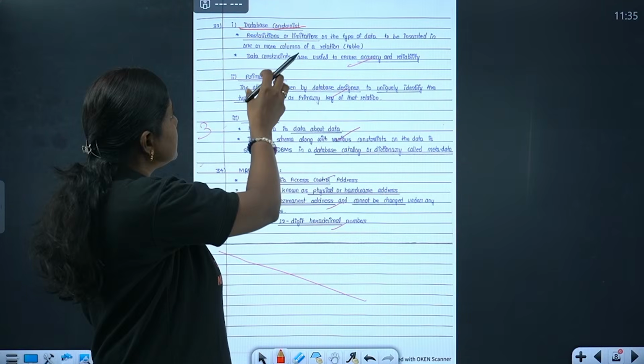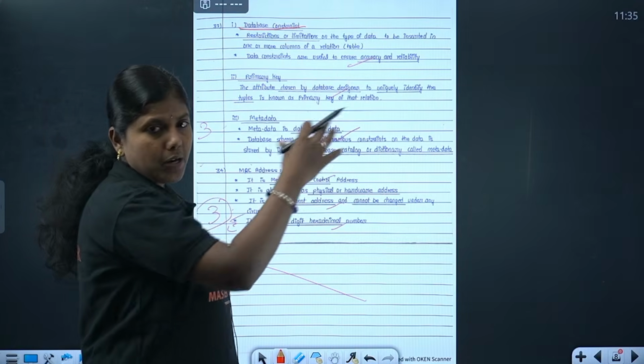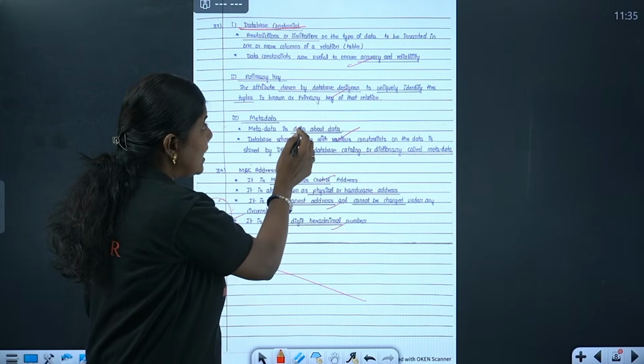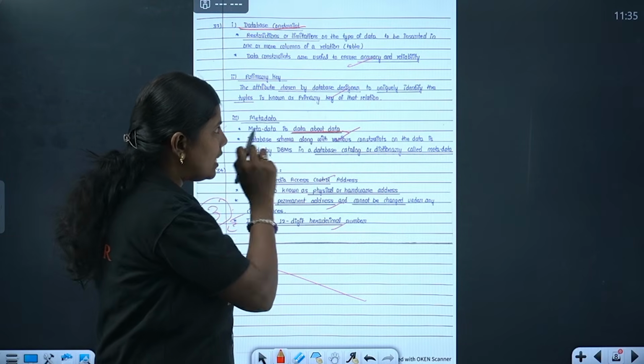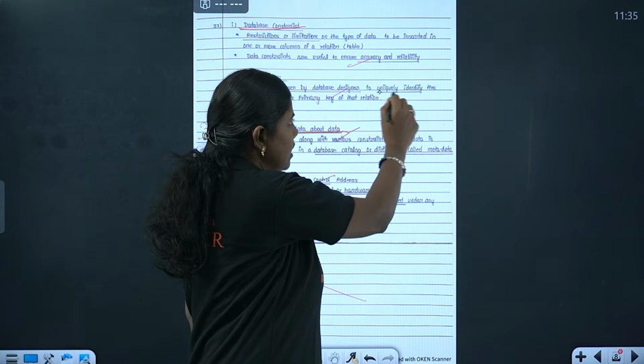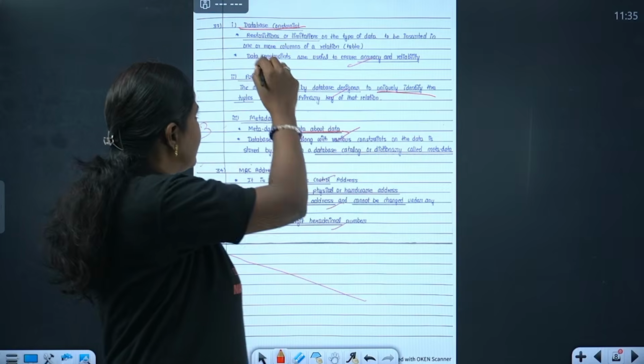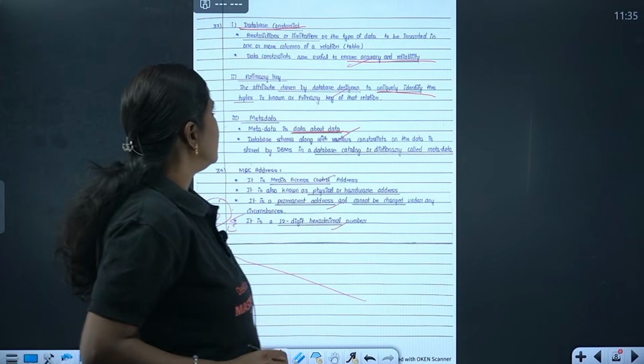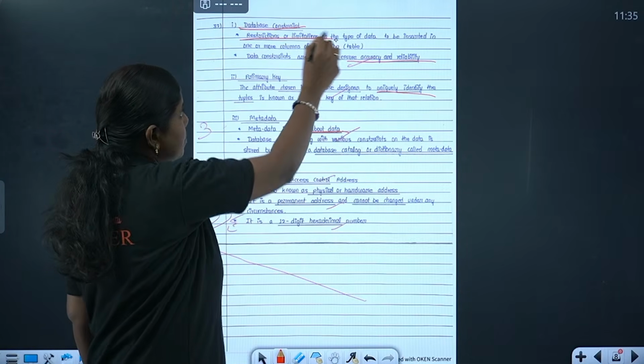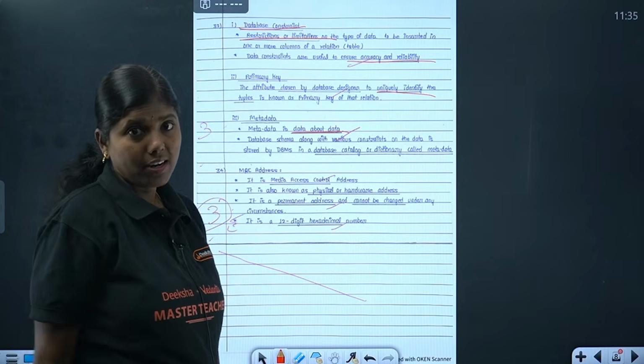And then we'll go for this primary key. Explain what is primary key. Then we have metadata. Understand here, data about data is highlighted. Primary key uniquely identifies. Okay, database constraint, accuracy and reliability, restriction or limitations. Underline the important keywords.